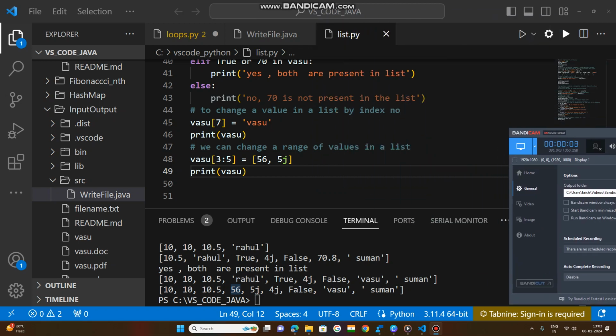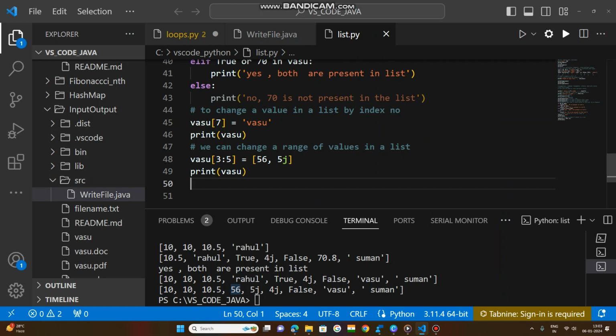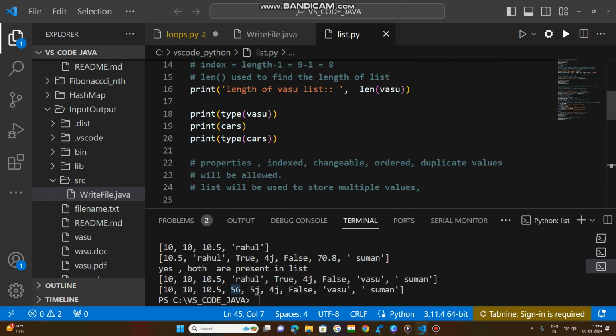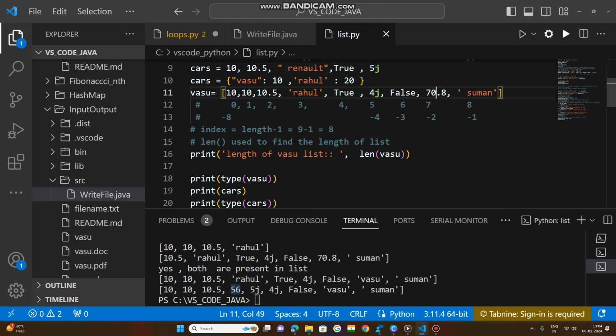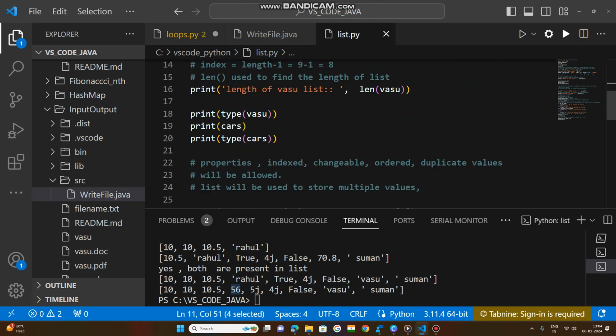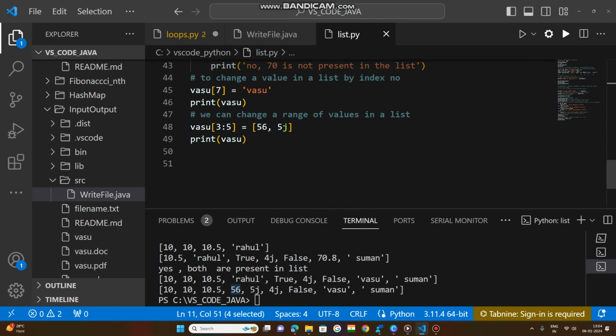Okay, now we will try to understand how we can change a range of values in a list. Whenever I have mentioned a particular index, the string value will be replaced at that particular index. At the 7th index, what is there? 70.8, a float number. In place of this float number, whatever string I have mentioned here will be replaced. Clearly you can see this.